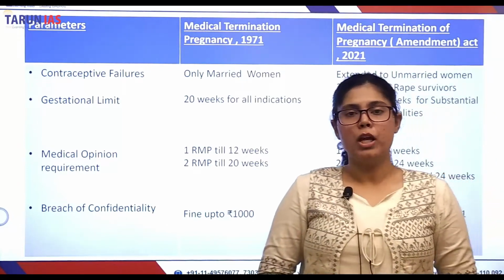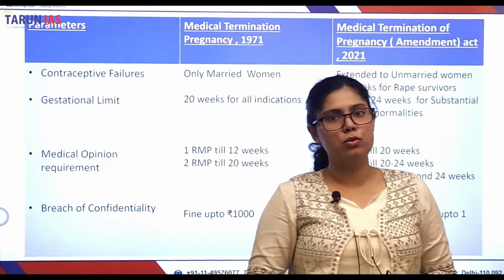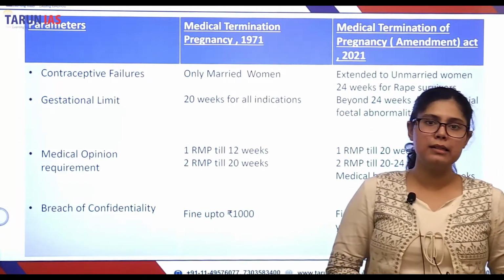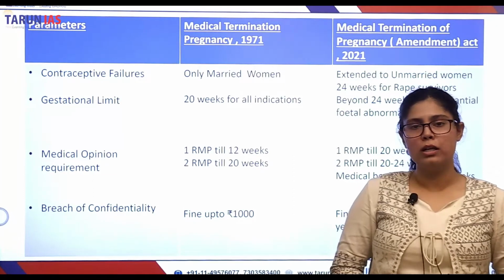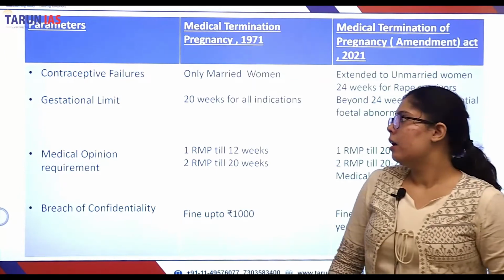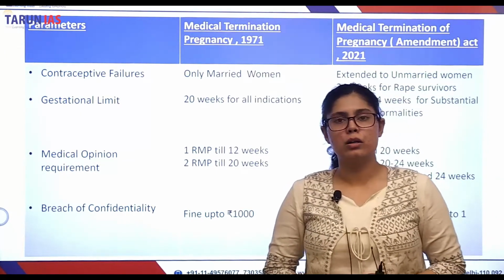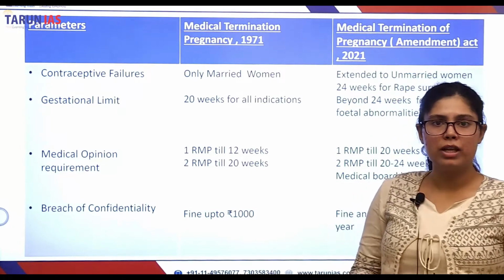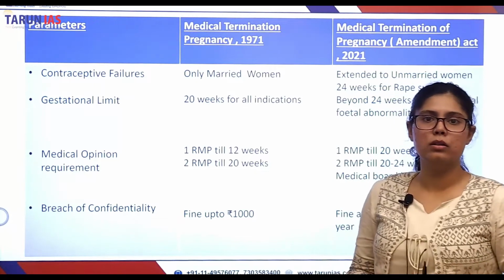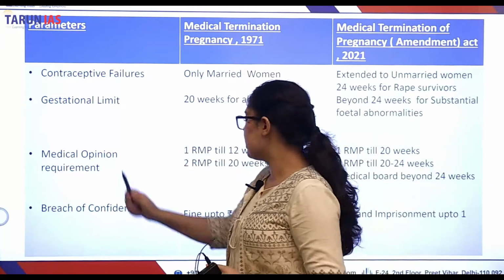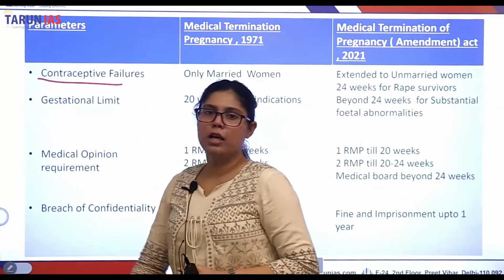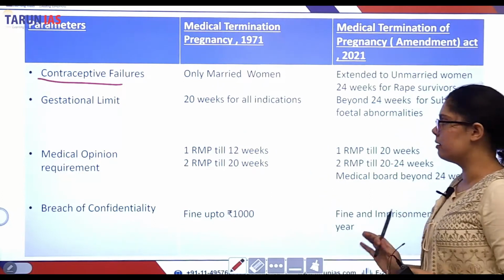Now, what are the legal provisions in India when it comes to abortion? In the 1970s, an act came known as the Medical Termination of Pregnancy Act 1971, which recognized the medical and legal practice of abortion. Now let us discuss the parameters defined under the act, which can be categorized as cases recognized for legal abortion. The first category is contraceptive failure. We will be discussing each of these parameters.